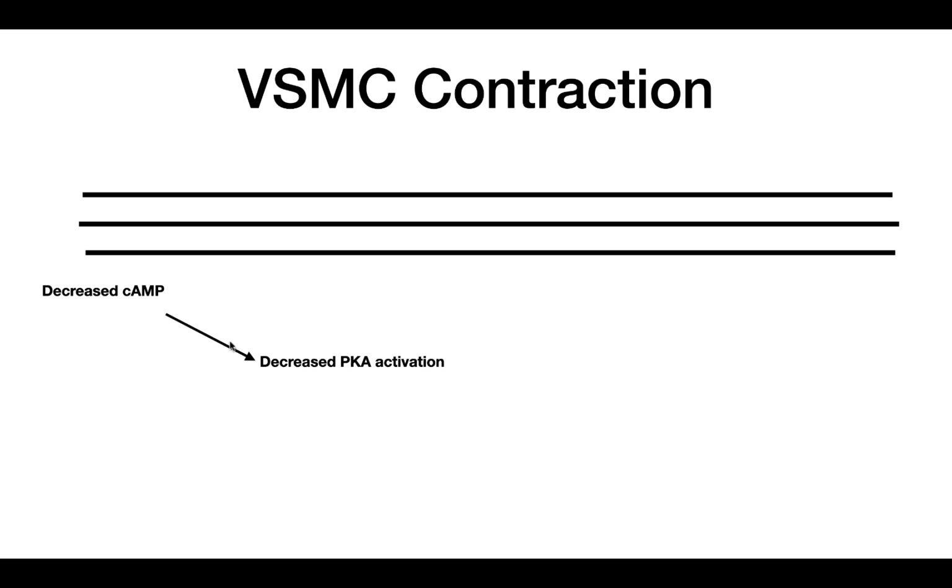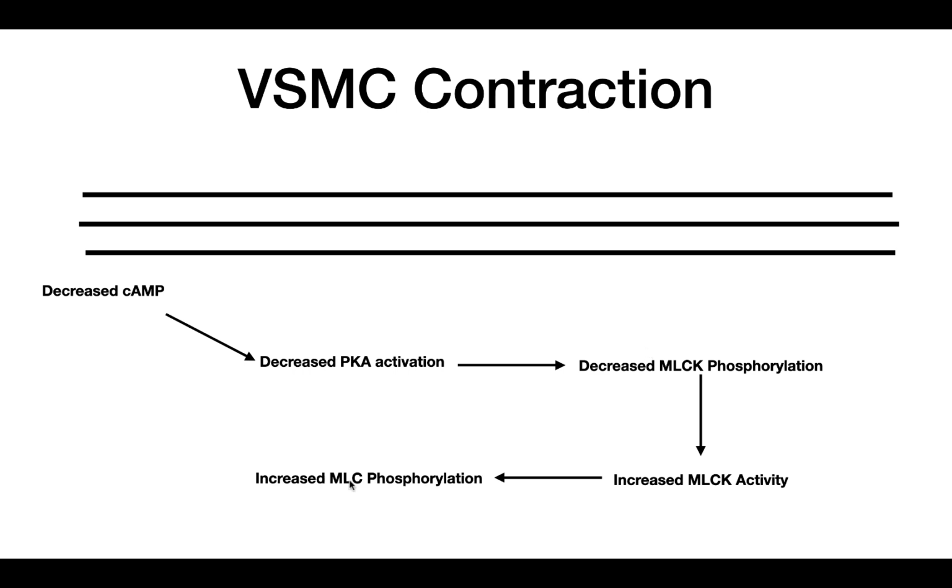So if you decrease the activity of PKA, this leads to a decrease in the phosphorylation of myosin light chain kinase. And when we decrease the level of phosphorylation on myosin light chain kinase, this increases its activity. This therefore allows more myosin light chain to be phosphorylated, which will therefore lead to vascular smooth muscle cell contraction. So when we decrease cyclic AMP, this leads to vascular smooth muscle cell contraction.